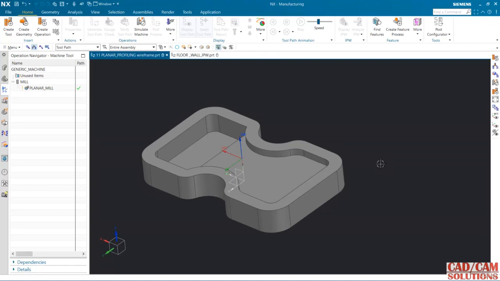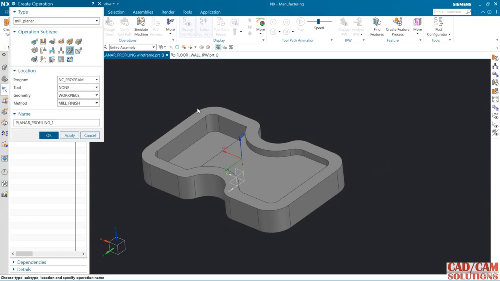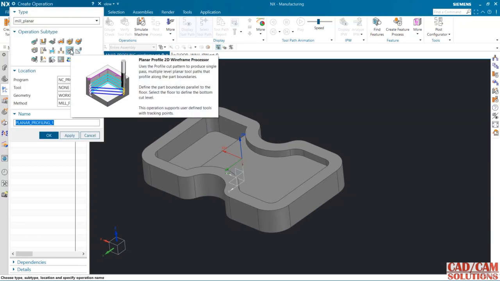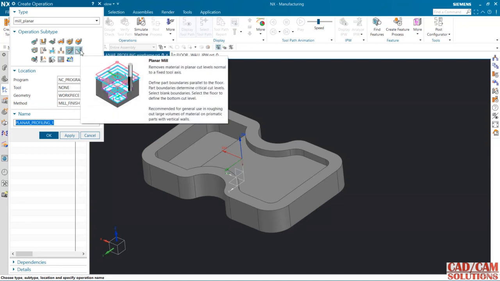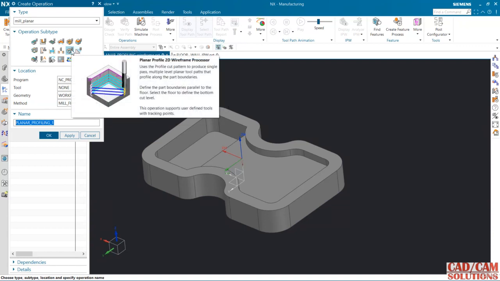Hello friends, in this lecture we will see planar profiling with wireframe, planar profiling 2D wireframe processor. It is just similar to planar milling, but here the only cut pattern available is profile. As the name represents, profile.